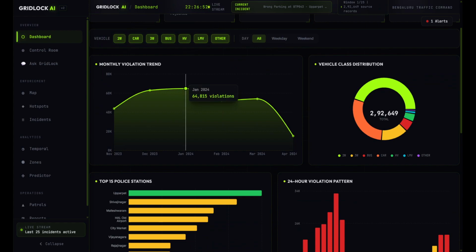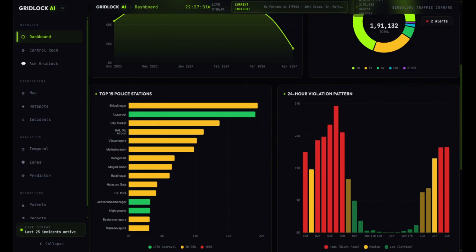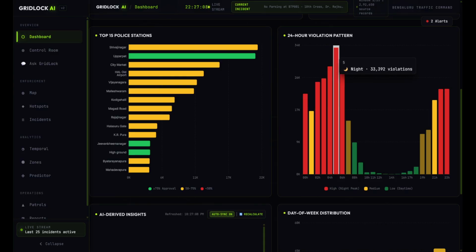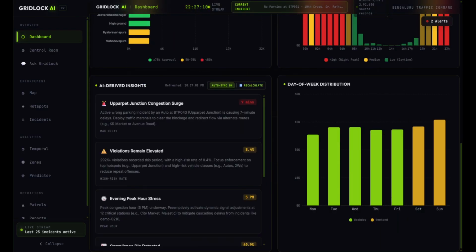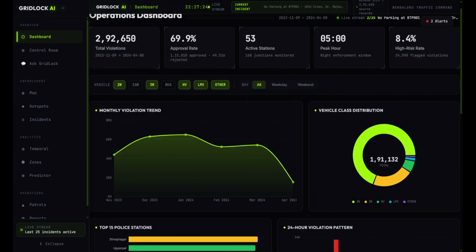Then we have charts which tell us the monthly violation trend, the vehicle class distribution, which we can change according to our needs. We also get to see an overview of the top stations, the 24-hour violation patterns, which time of the day has the most violations. Then we have live AI derived insight based on the new reports that we get. Then again, we have day of the week distribution telling us which day has the most number of violations.